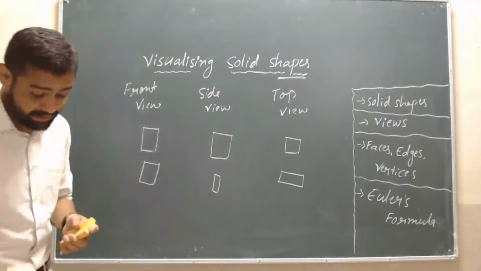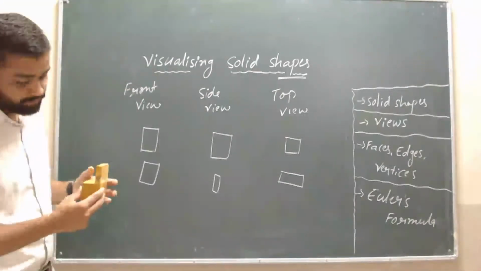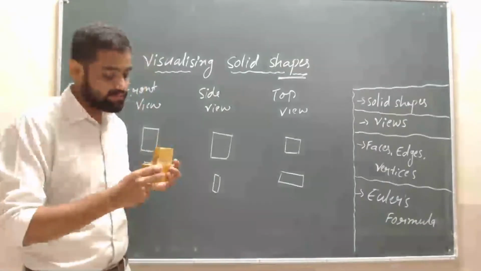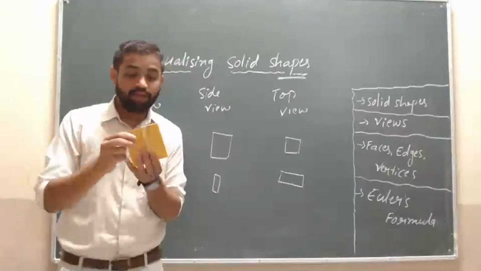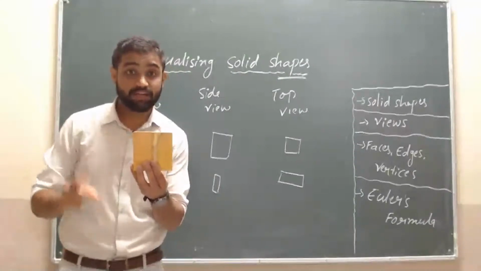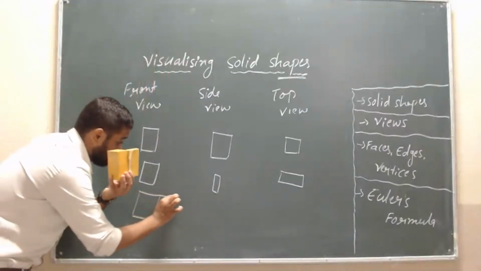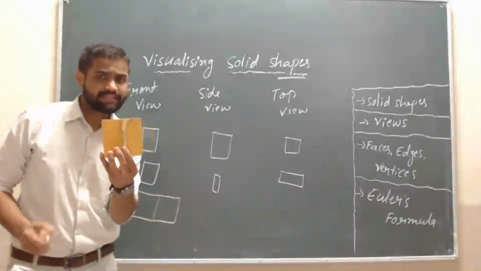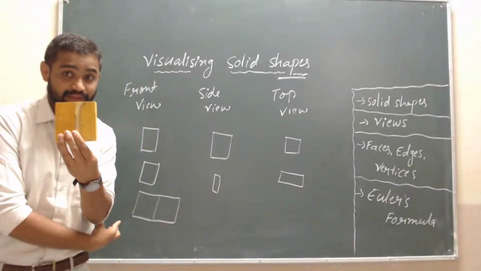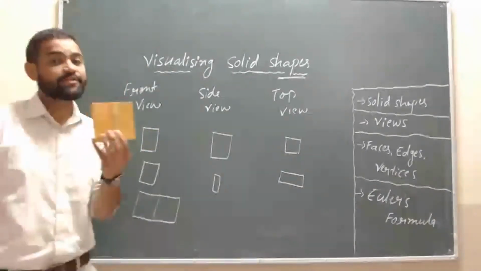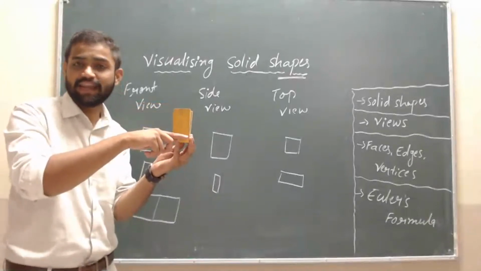Okay, let's see one more example. I will take these two objects, these two solids. These two are solid shapes. Now tell me, what is the front view? The front view is like this. Are you getting my point? Then by side view, we are observing only one surface, that is like a rectangle.